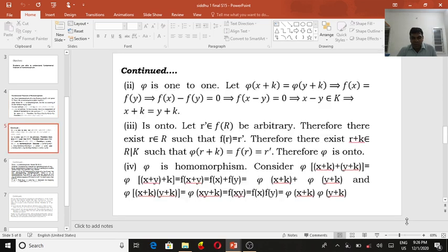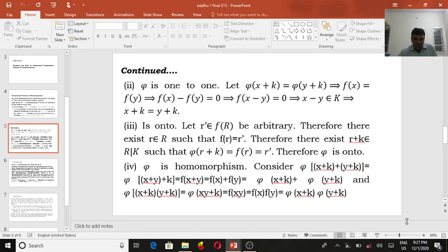Now we come to pi is one-one. Let pi of x plus K equal pi of y plus K. Simply, f of x is equal to f of y. Then f of x minus f of y equals 0, so f of x minus y equals 0.